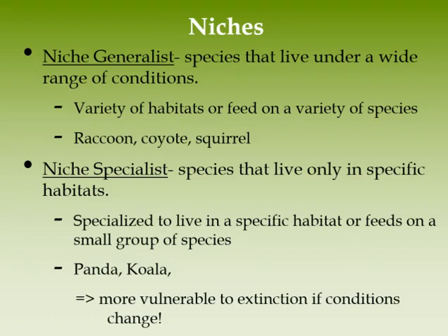Species are usually either niche generalists or niche specialists. A species that is a niche generalist usually has a wider range of tolerance for abiotic factors and is therefore found in a wide variety of habitats. They are also better at adapting to new situations like human development, like raccoons, squirrels, and coyotes. Please be aware that these species are often just referred to as generalists.